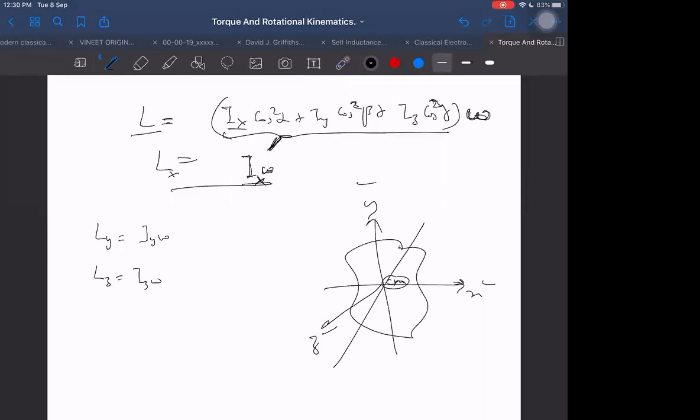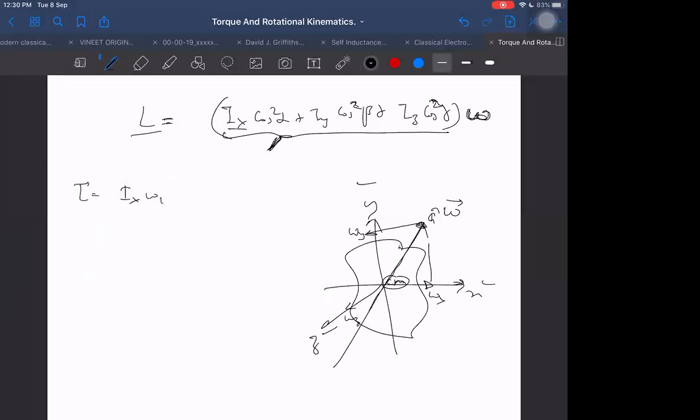So right now, I mean to say that if this body is rotating about this axis, then the angular velocity will be pointing along the axis. Then this omega will have components: one component will be omega x, another omega y, and third omega z. Then I can write the angular momentum as Ix omega x plus Iy omega y plus Iz omega z. That will be the angular momentum.